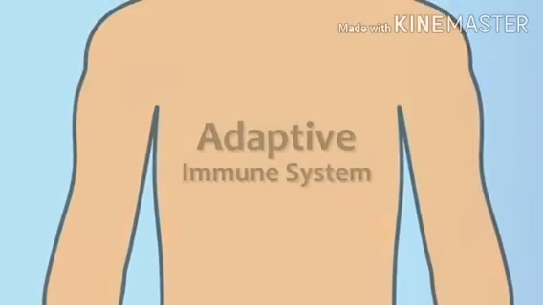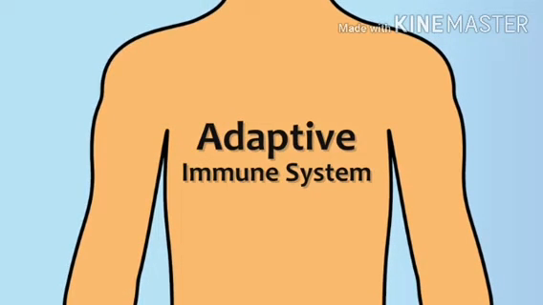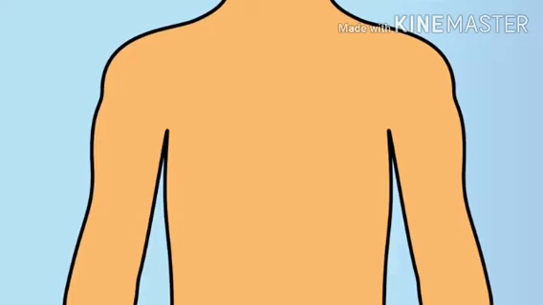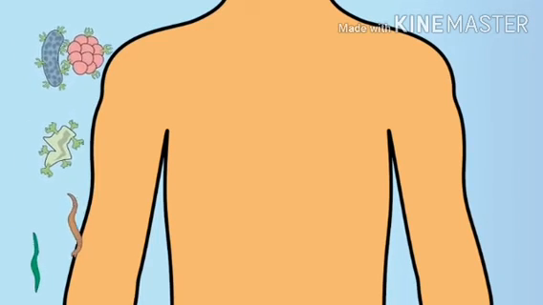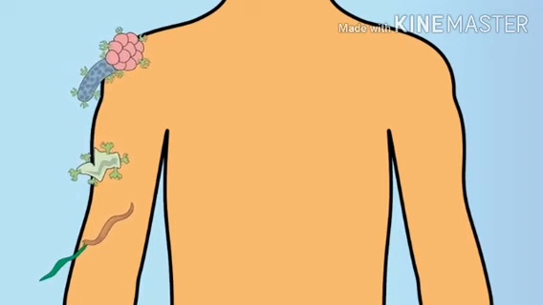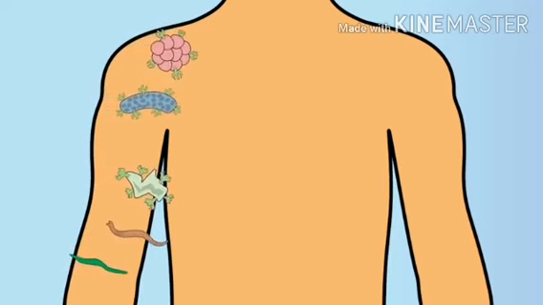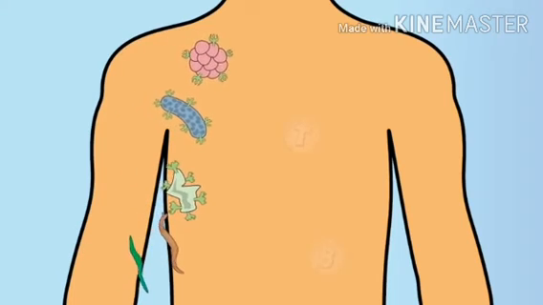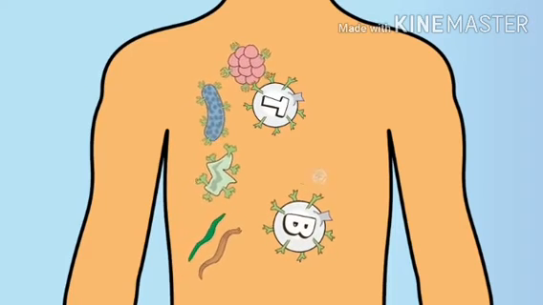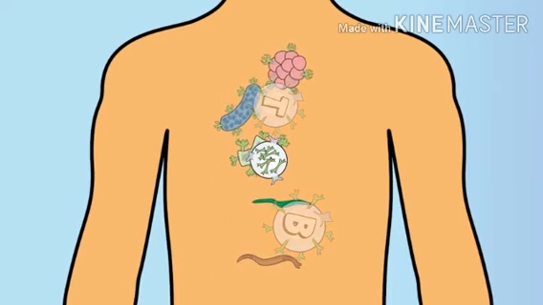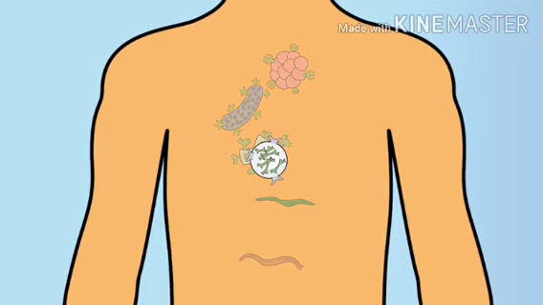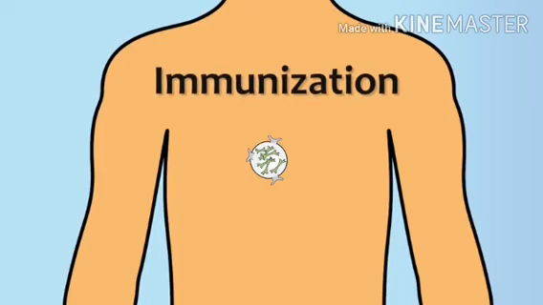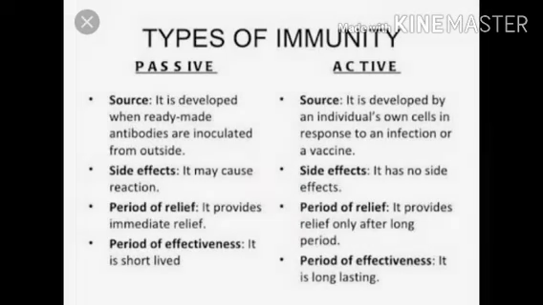The next type of immunity is acquired immunity, and it is also called the adaptive immune system because it has the ability to recognize the antigen in our body. As we can see, the antigens or aliens are coming from outside and moving inside our body. We know there are different types of antibodies present in our body. We have B lymphocytes and T lymphocytes, and we see how they fight against these aliens and prevent our body from different types of infection. This type of system is also called immunization.